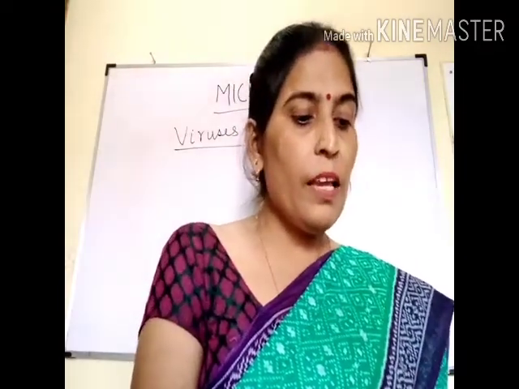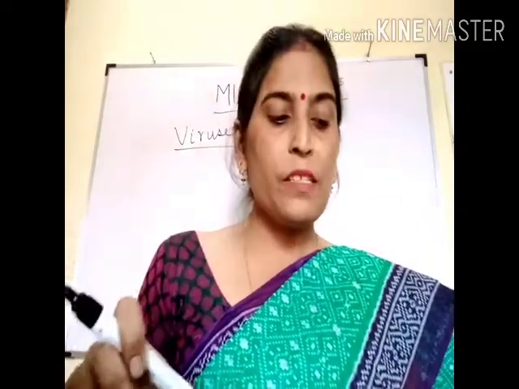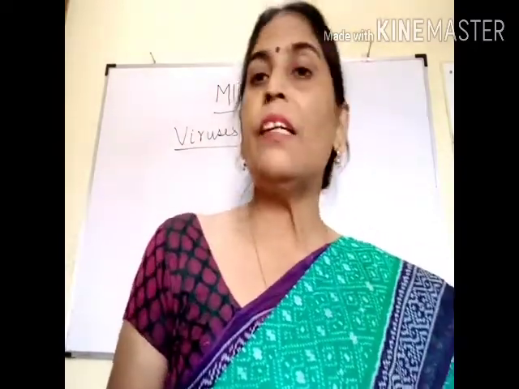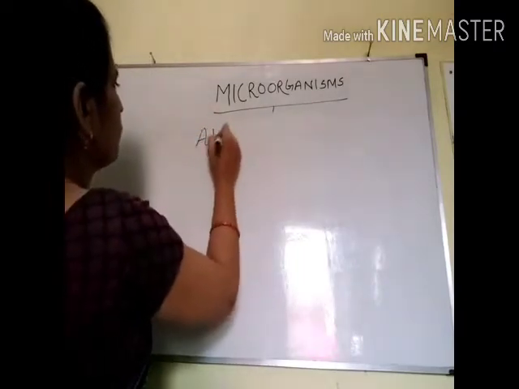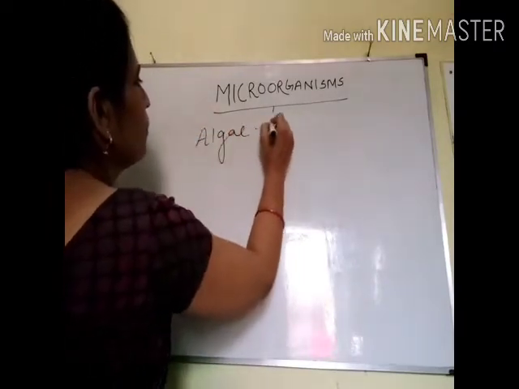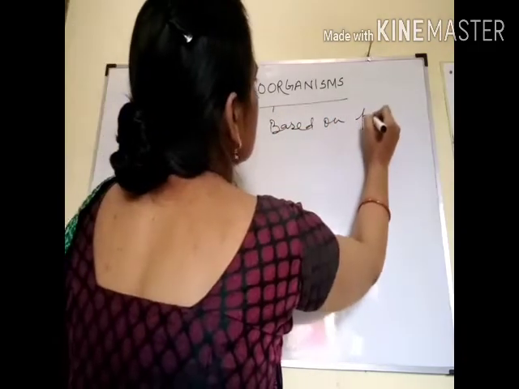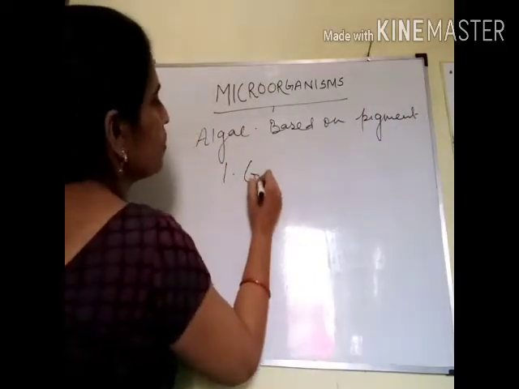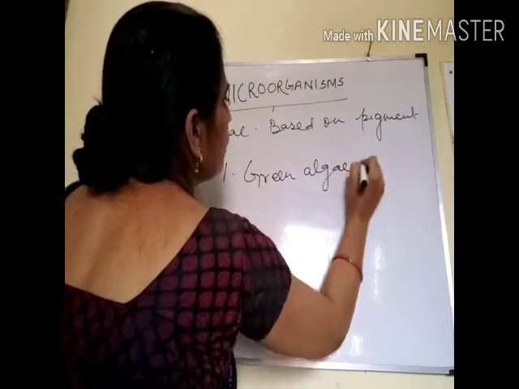Now these algae, based on the type of pigment present, may be of different types. Based on pigment, first is green algae.